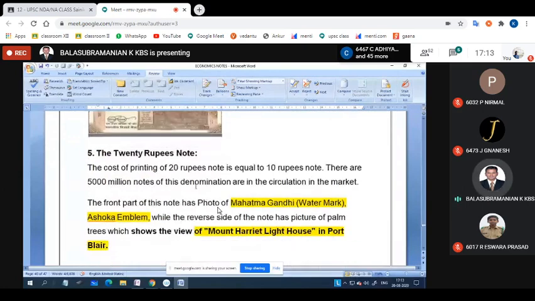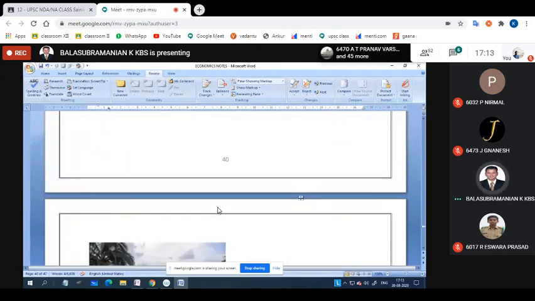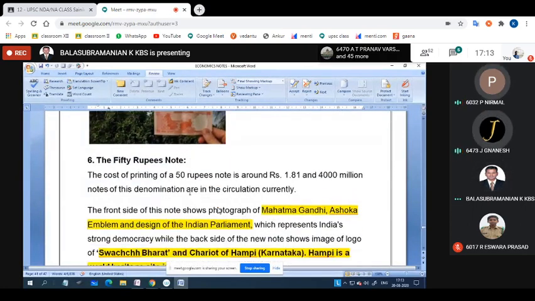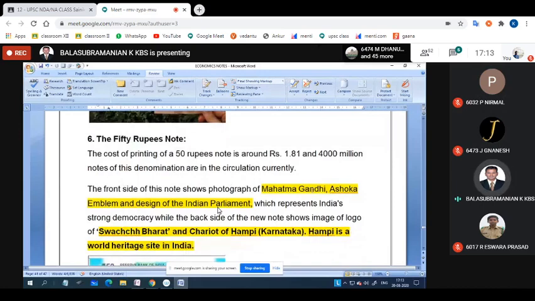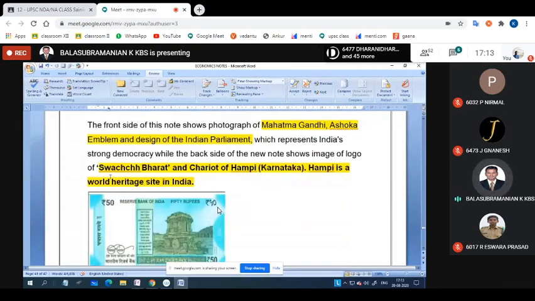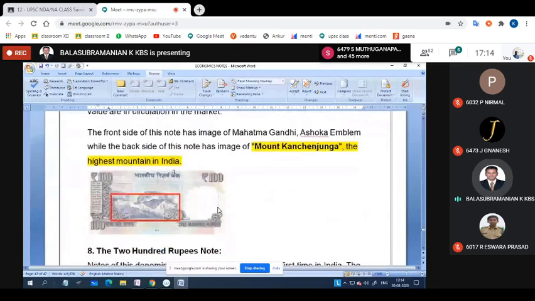And the 20 rupees note: Mahatma Gandhi watermark, Asoka Emblem, and behind that, Mount Harriet, lighthouse, and port. Did you understand, boys? Yes, sir. Okay, the 50 rupees note: in front Mahatma Gandhi, Asoka Emblem, design of Indian Parliament, and at the back Swachh Bharat and the chariot of Hampi in Karnataka. Hampi is a World Heritage Site of India.